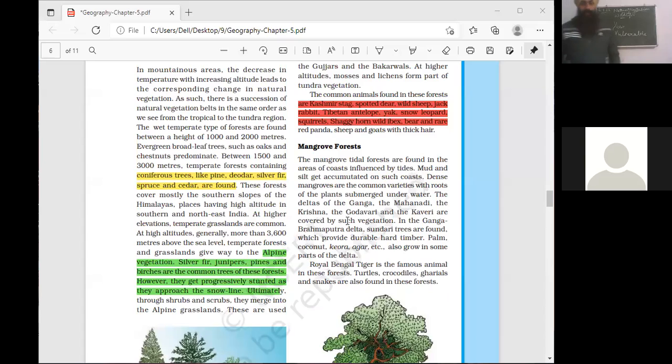Mangroves are also known as tidal forests. Why? Because they can grow in saline water. Mangroves are highly beneficial for us. How? Through the growth of the mangroves, they protect the coast from tidal waves.